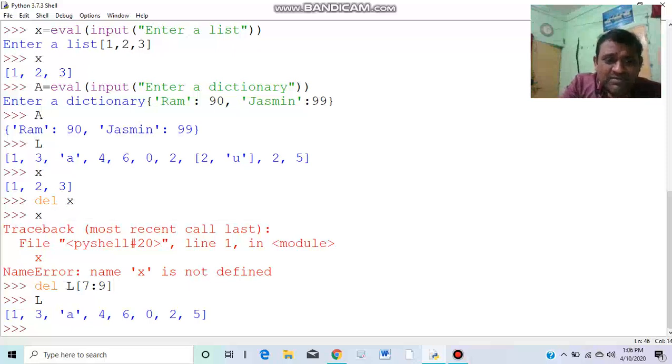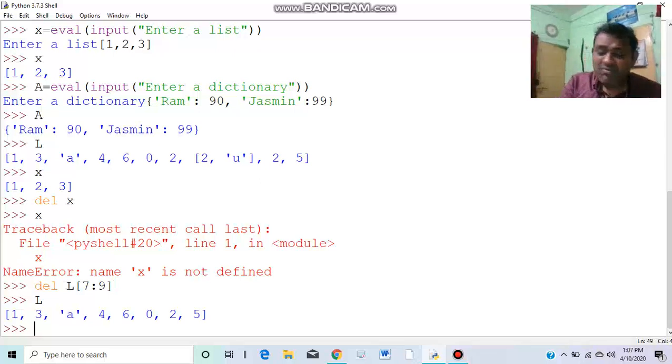But here I am using L, not entirely, I am giving some value 7 colon 9. So 7 and 8, these two values will be deleted from the list. Actually, this is a form, as I have discussed earlier, that is a slice of L being deleted. So the index numbers 7 and 8 would be deleted, and the rest of the list is here. So we come to the next function, remove.